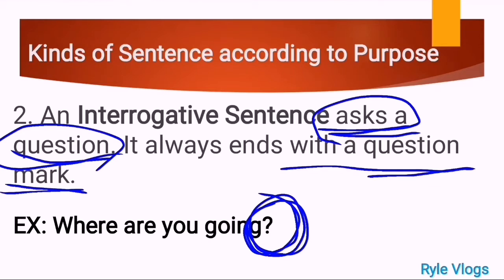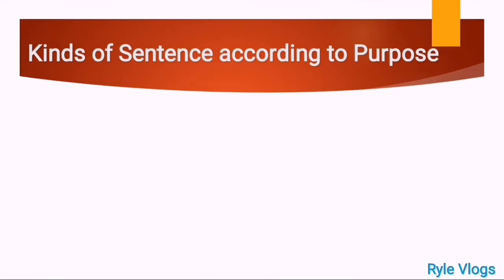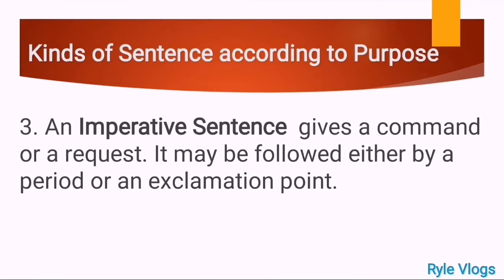Another example of an interrogative sentence is, what is your favorite color? That is a question that has an answer. It could be blue, it could be yellow. And of course, the punctuation mark that you are going to use at the end of the sentence is a question mark, okay? The third kind of sentence according to purpose is an imperative sentence.